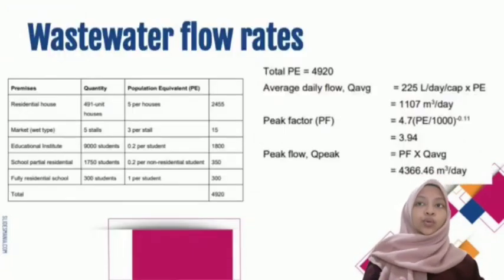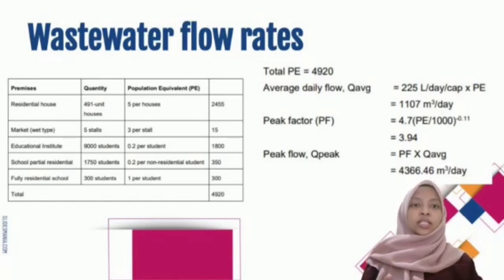To find the wastewater flow rates, first of all, we need to calculate the total population equivalent based on the premise that we have. The total population equivalent for this study is 4,920. Then the peak flow that we got is 4,366.46 meter cube per day.